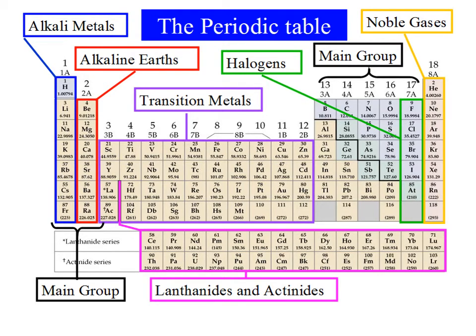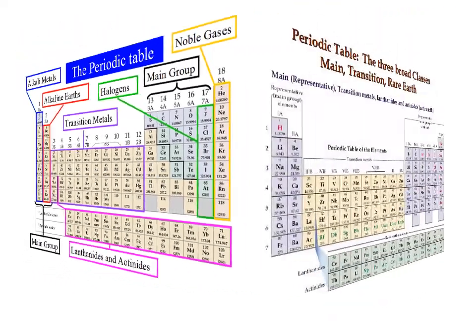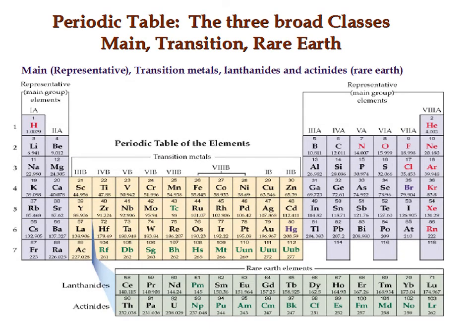This is another representation of the long form of the modern periodic table. And here is another method to represent these elements in the long form.